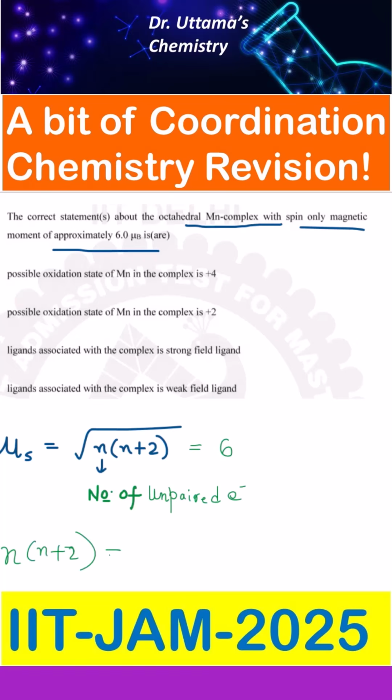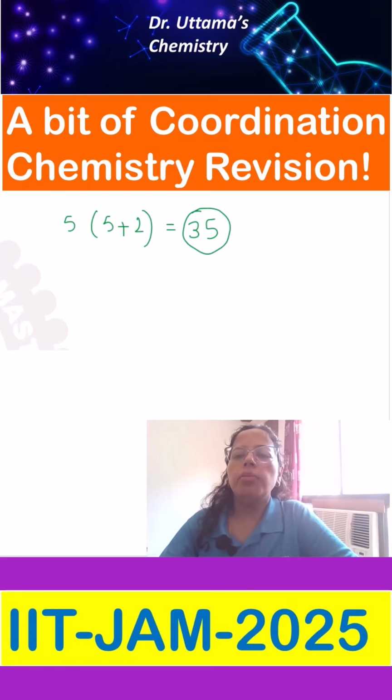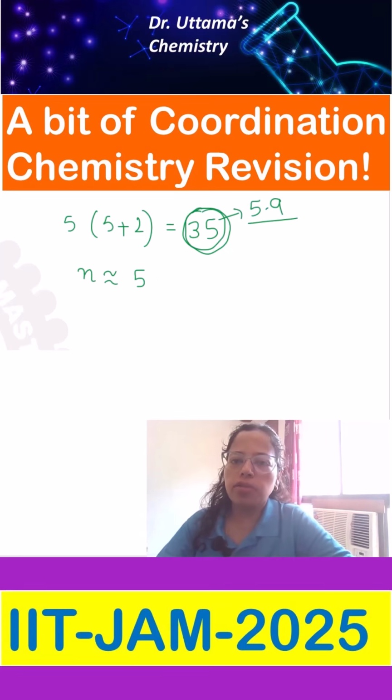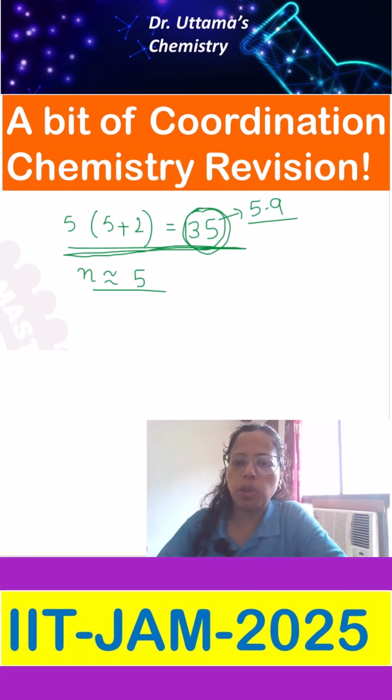The n into n plus 2 value is 36, and from here we have to predict the value of n. So if we take 5 as n, then 5 plus 2 is 7, and 5 sevens are 35. That means the number of unpaired electrons is approximately 5. The square root of 35 is around 5.9, which is an approximate value, and we have n equal to 5.